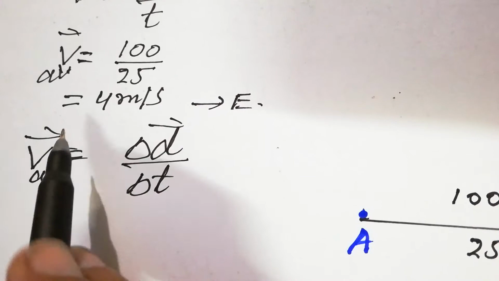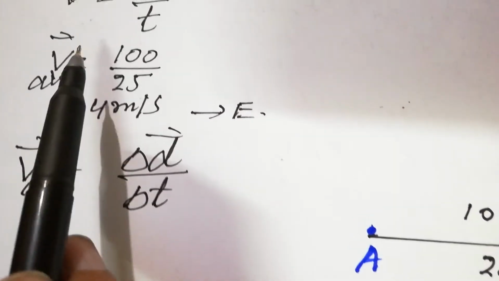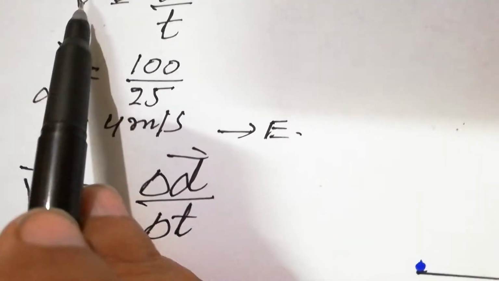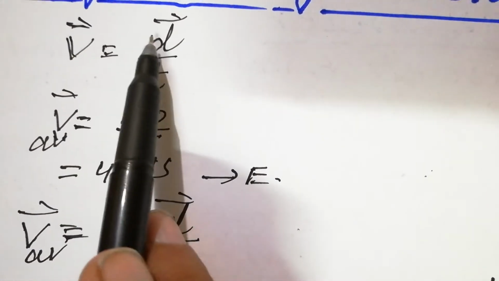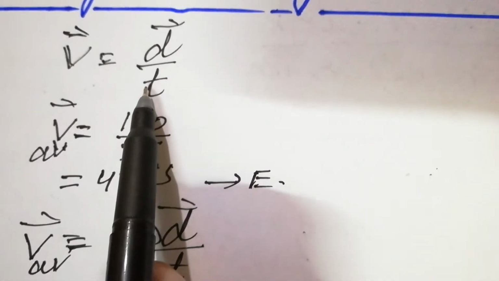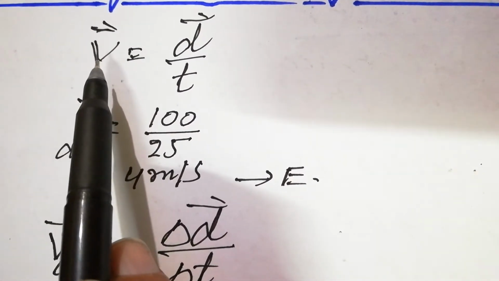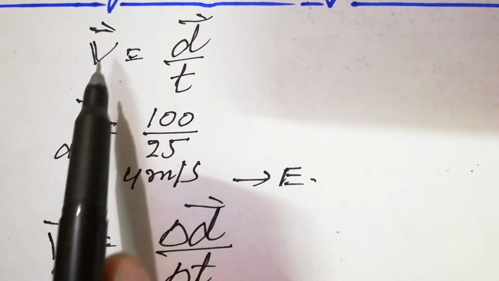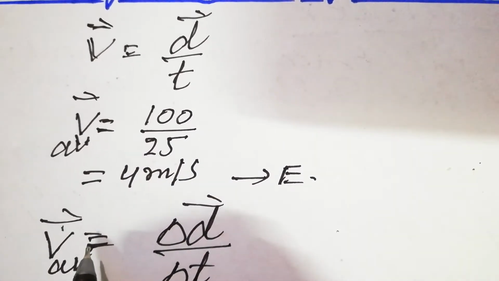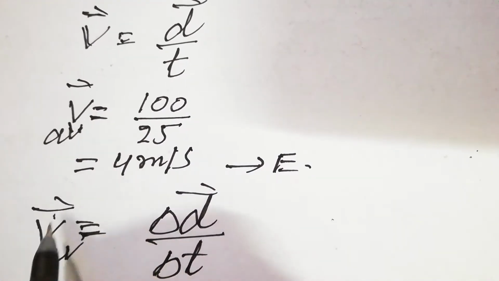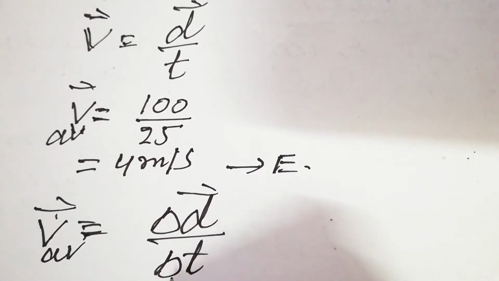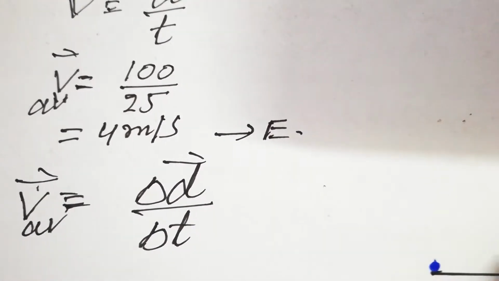So let's look again here. Velocity is the displacement per unit time. When we are discussing the velocity, actually it is an average velocity. So average velocity is the total displacement divided by total time. I've given an example.